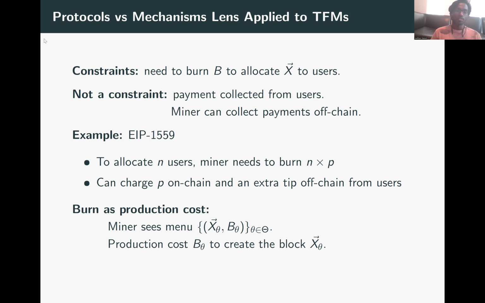So for the rest of the talk, this motivates looking at burn as some kind of a production cost imposed on the miner. So the miner sees a menu for some index set theta. It sees pairs x theta comma b theta, which basically says, okay, look, if you want to induce the allocation x theta 1 to user 1, x theta 2 to user 2, and so on, you'll have to burn b theta. You have a production cost b theta to create that block x theta.